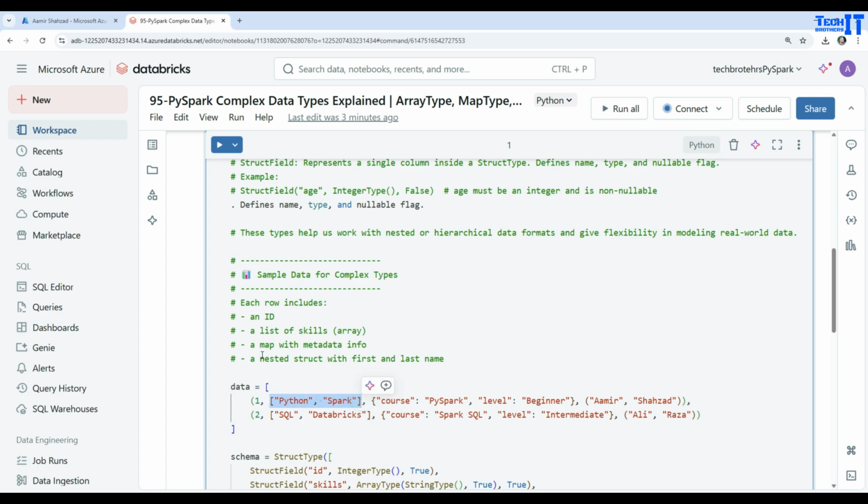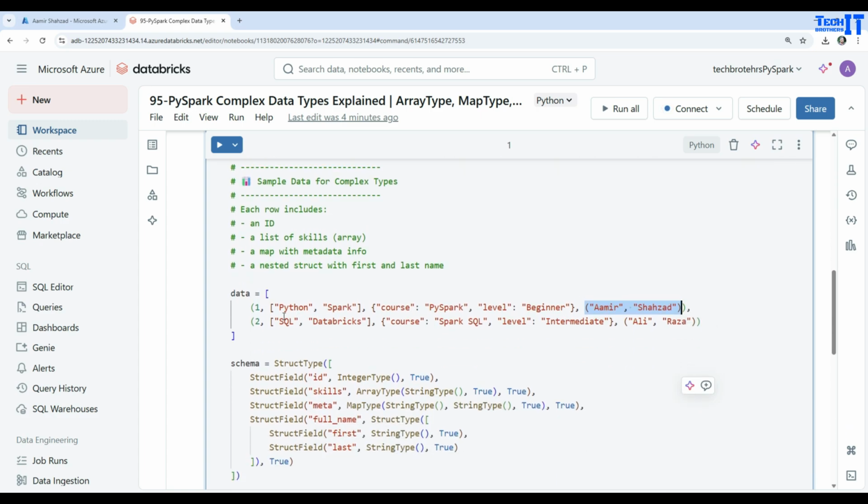Then I have a map with the metadata information. You can see course is equal to PySpark, then I have level, beginner, and that's my MapType, because it has the metadata information, and also it has key-value pairs. You can see right there key and value pairs, one, and then we have another one right there. Then we have a nested struct with the first and last name. You can see right there we have a first and last name.